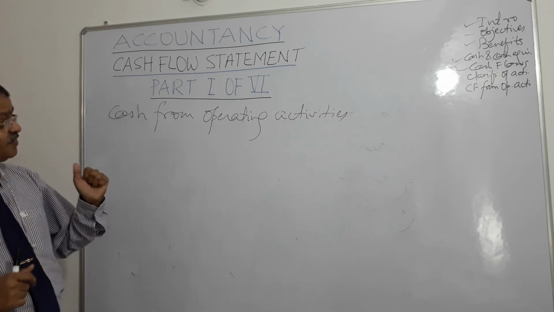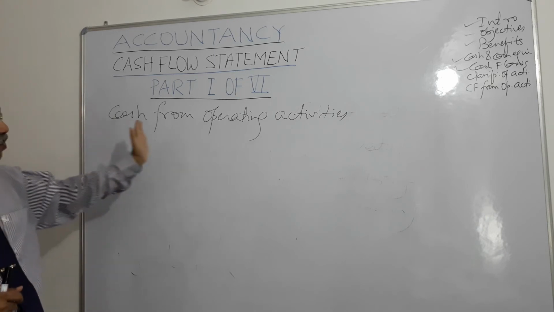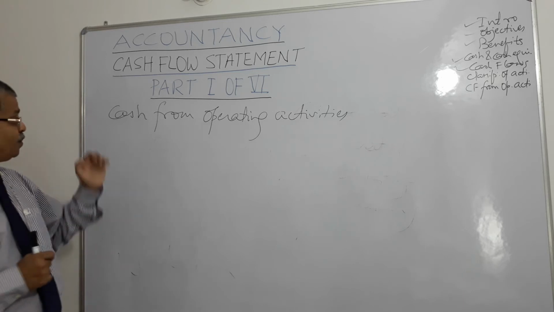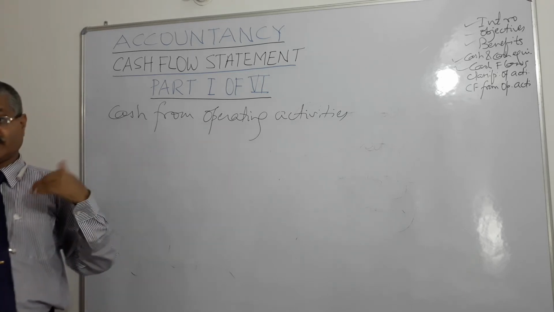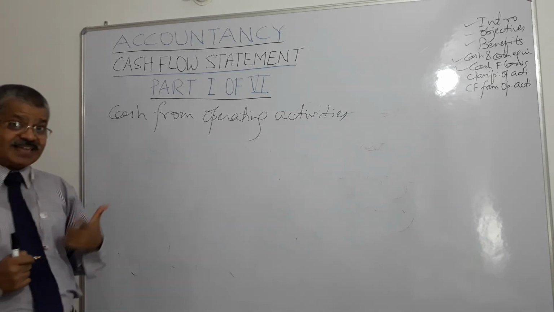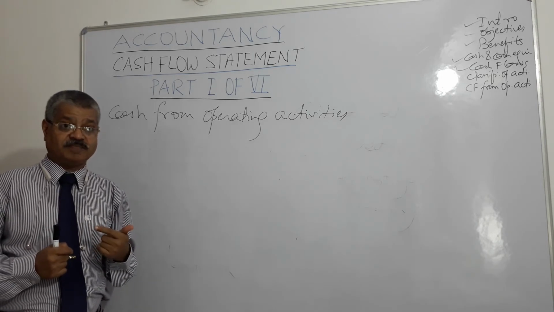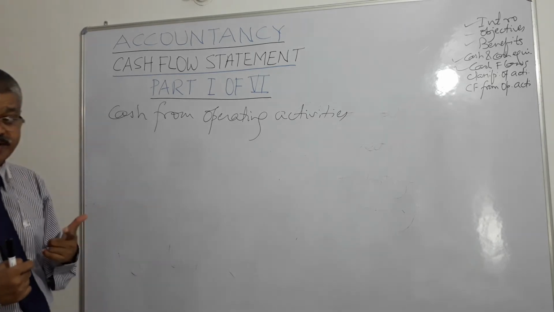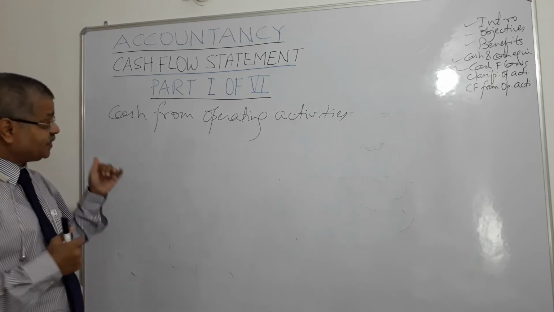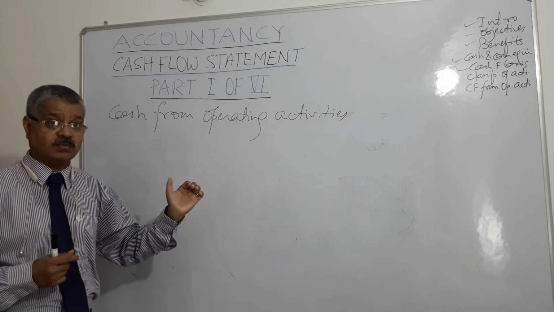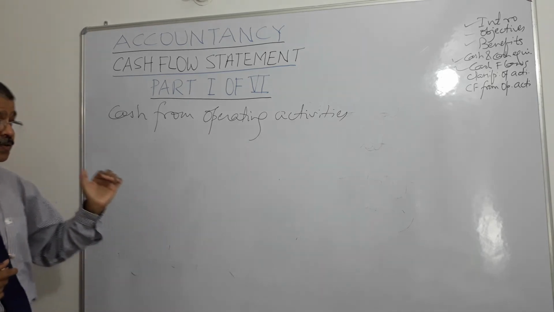Cash flows from operating activities generally result from transactions and other events that enter into determination of net profit or loss, right? So what did we say?